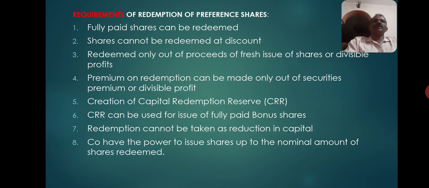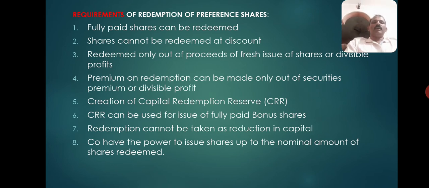Proceeds of fresh issue means that if there is no such accumulated profit, then the company needs to arrange funds for the redemption, which constitutes proceeds for which the company can issue some other shares or debentures or bonds.